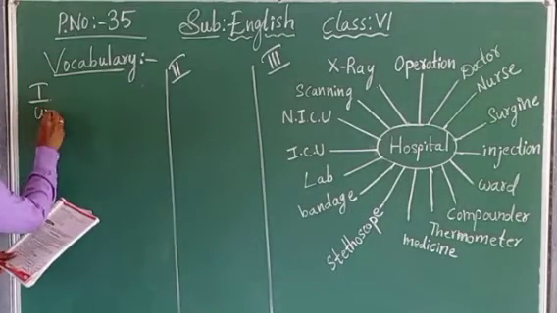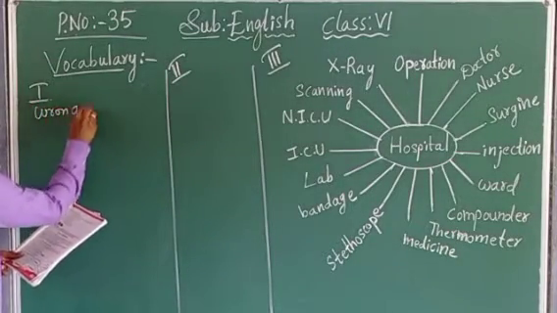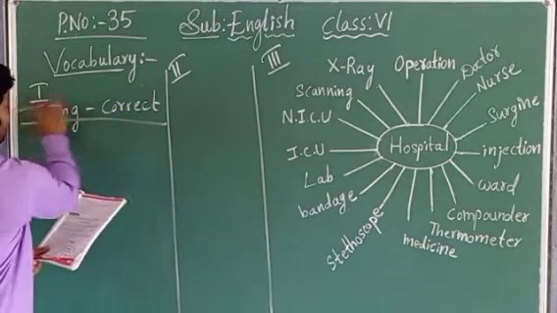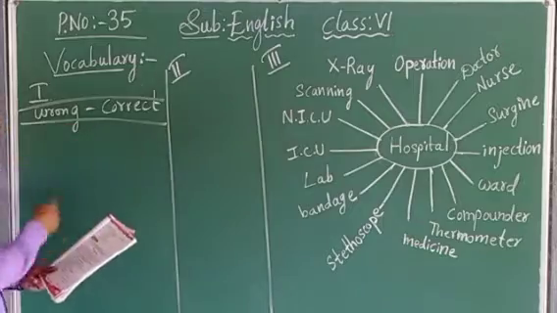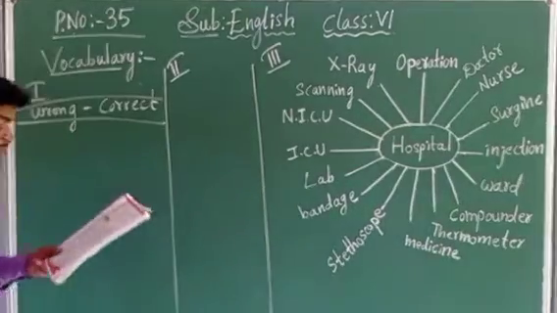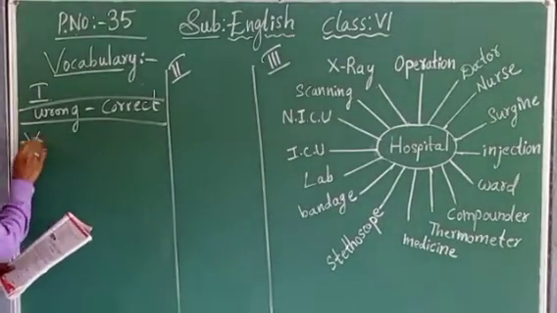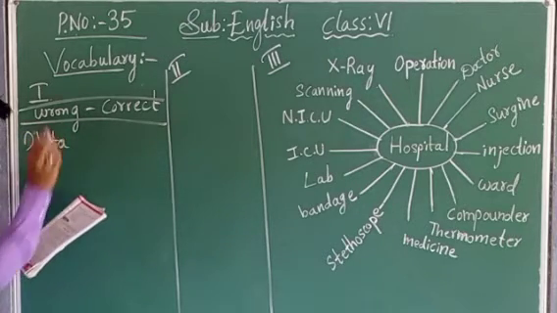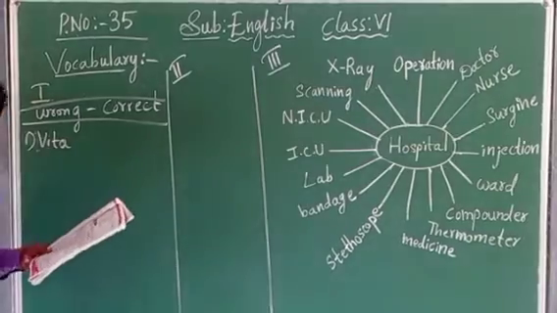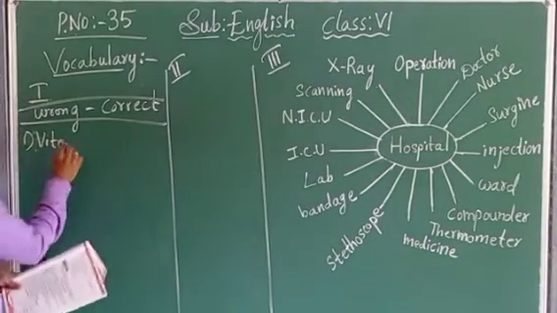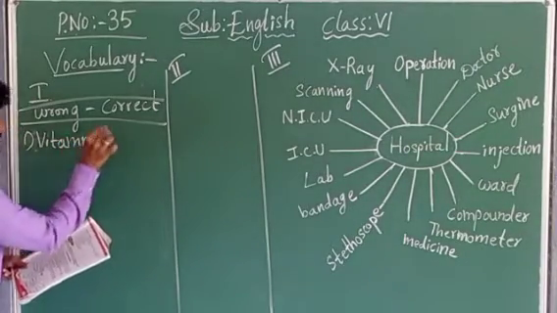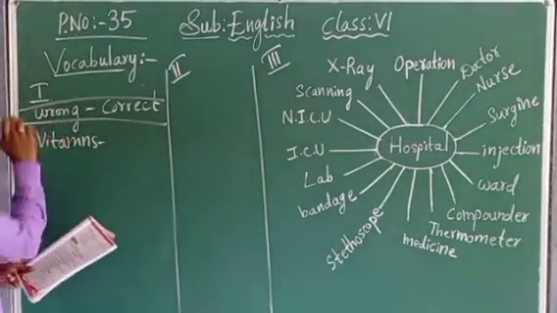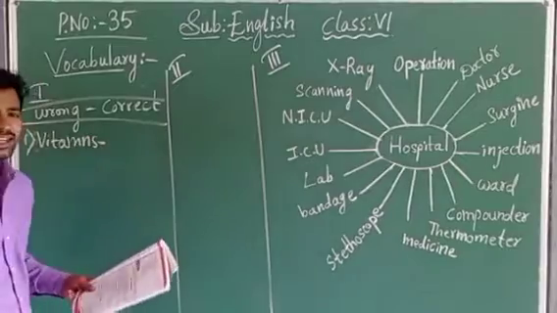So wrong, and this is the correct. We are going to write, children, here. Okay, the wrong and the correct here. What is the wrong one here? Vitamin. Okay, vitamin. V-I-T-A is given, children, in the textbook. V-I-T-A-M-N-S. It is the wrong one. So it is wrongly spelled. What is the correct spelling, children?